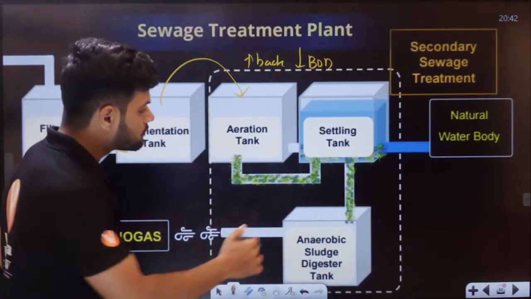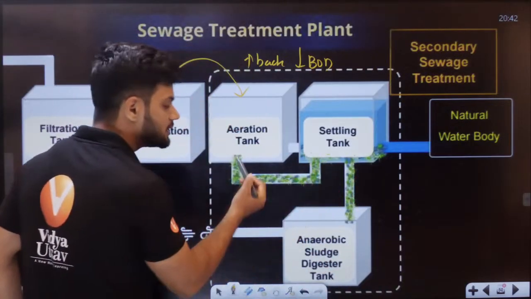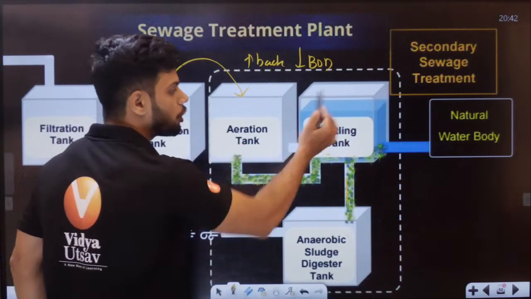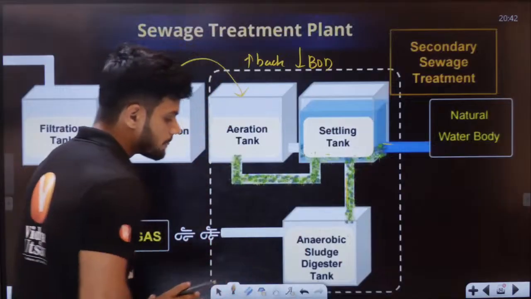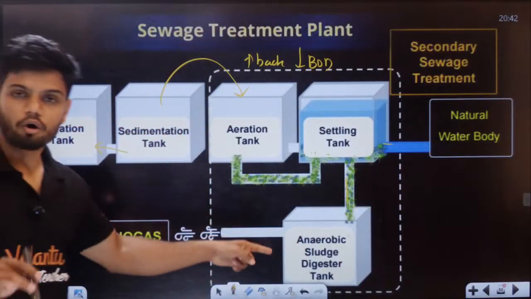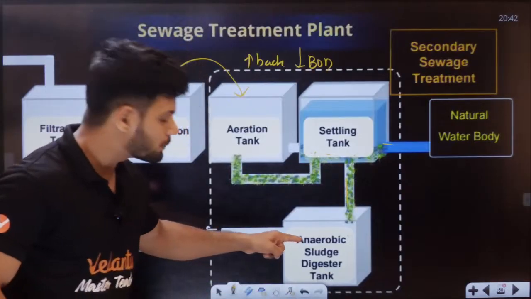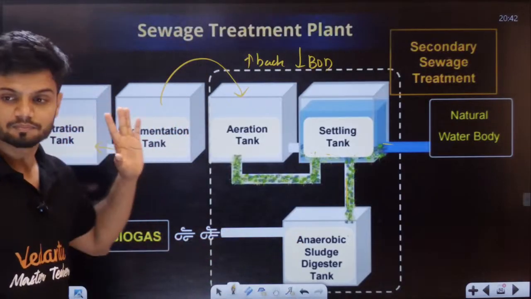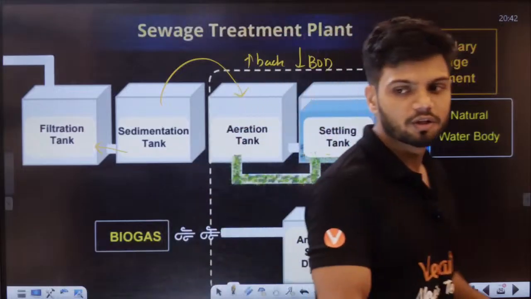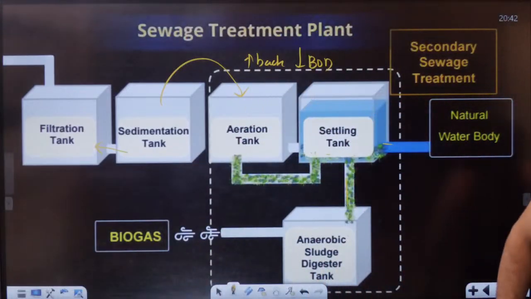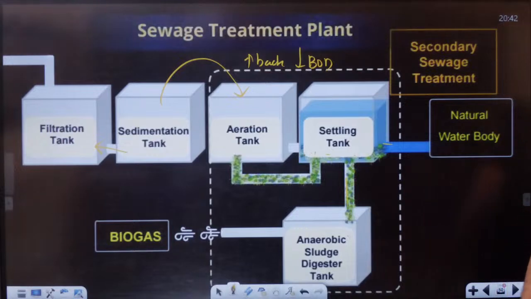Now some amount of activated bacteria is sent back here, that is called activated sludge, and the remaining is sent to the next tank here. The top part is sent to the water body. In this anaerobic sludge digester, all the aerobic bacteria are killed because of no oxygen. And the anaerobic bacteria here will give you biogas. So that is the story of STP, students. Crazy story, right?